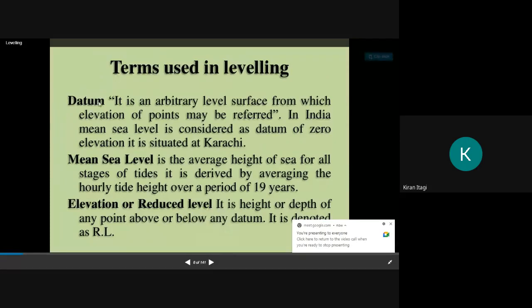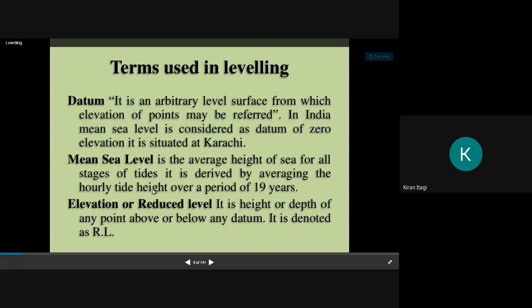Okay, another thing is datum, mean sea level, and elevation or reduced level. These three are the most important things. Further, we have foresight, backsight, and intermediate sight also, which are also very important. So what is datum? It is an arbitrary level surface from which elevation of points may be referred.